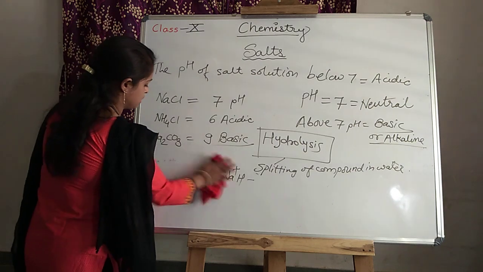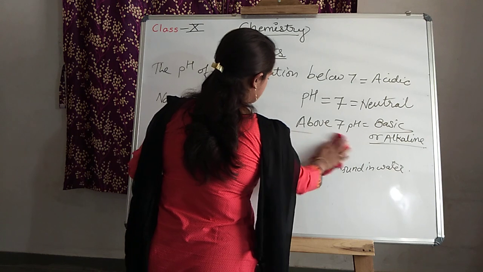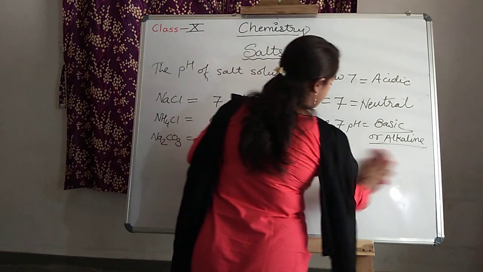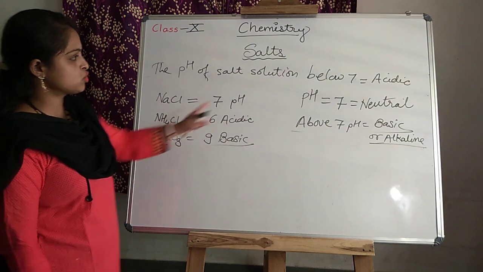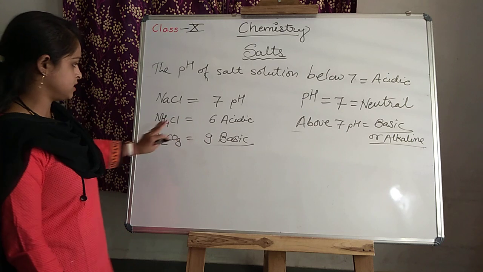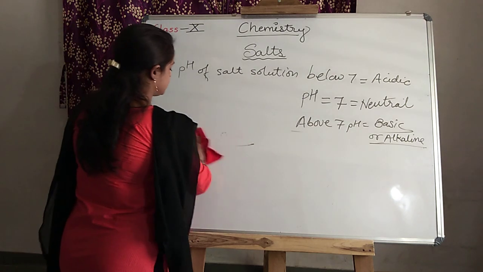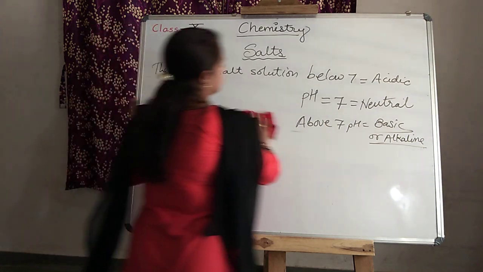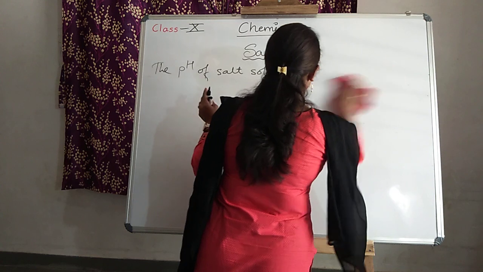In this way, is it clear? So what do you mean by hydrolysis? Hydrolysis is the term in which the splitting of a compound takes place in water. So have you understood about this pH, where it is neutral, where it is acidic, and where it is basic? Now come to how the pH can be detected when the reaction takes place between a strong acid and strong base.